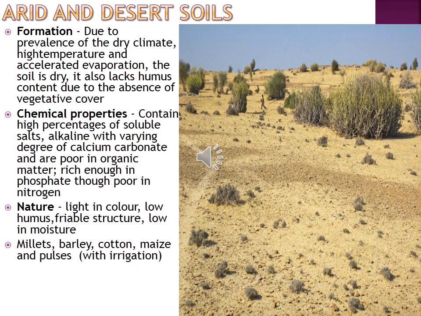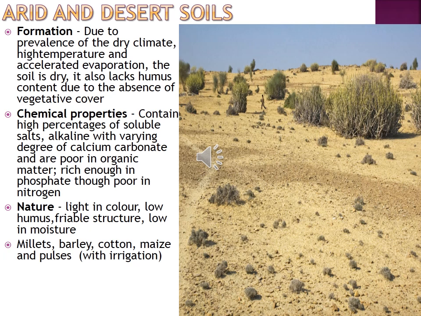Arid and desert soil. In India, where can you find a desert? In Rajasthan. Very good. Formation: due to the prevalence of dry climate, high temperature, and accelerated evaporation, the soil is dry. Here the climate is dry, the temperature is high, and evaporation is more, so the soil is dry.